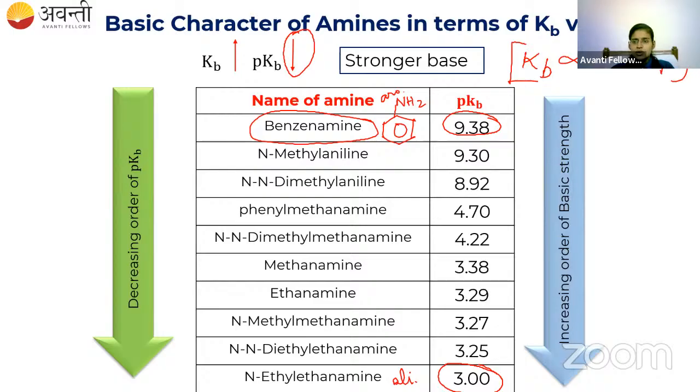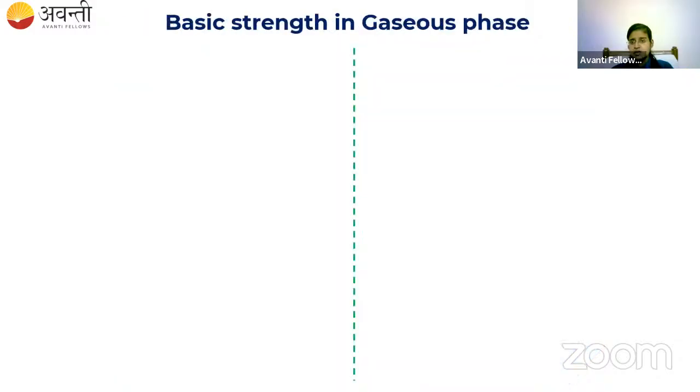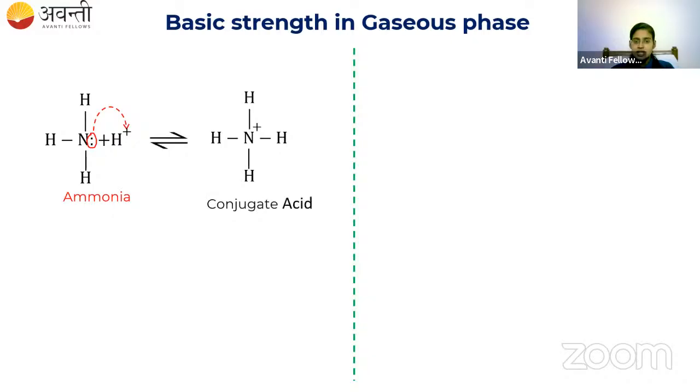In the next property also we are going to discuss the basic strength only. But the basic character or the basic strength of amines in gaseous phase. To understand this, I am going to take ammonia and compare it with amine. So this is ammonia. Ammonia formula is NH3 with one lone pair. If I treat this ammonia with H+, the lone pair present on ammonia attacks the H+, and it forms NH4+ ion, which is the conjugate acid of ammonia.